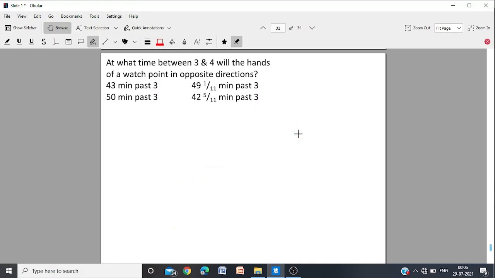At what time between 3 and 4 will the hands of a watch point in opposite directions? The minute hand and the hour hand should be in opposite directions. Now we have given two methods. One is with calculation and one is without calculation. Now let us see the method with calculation.